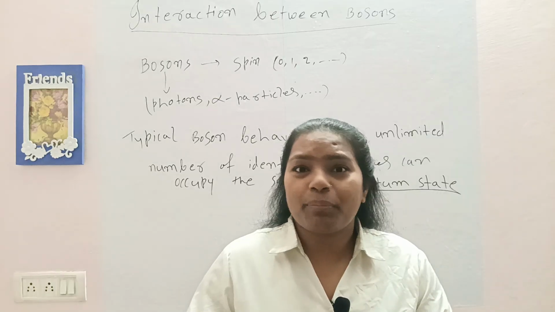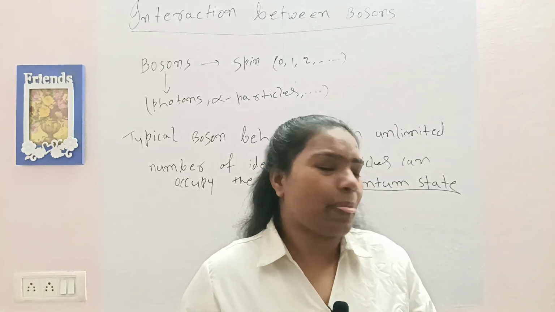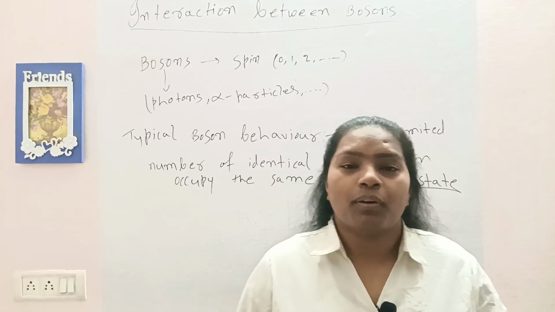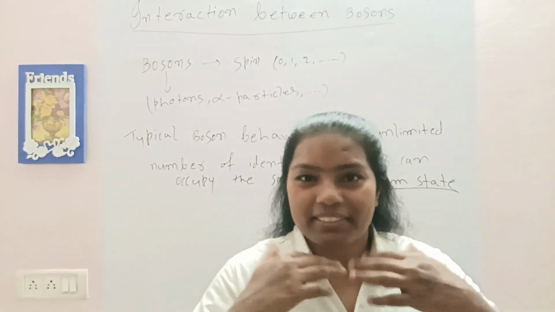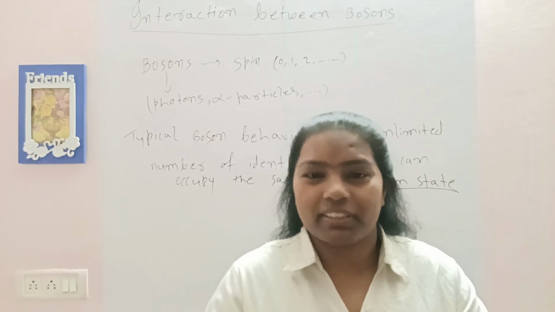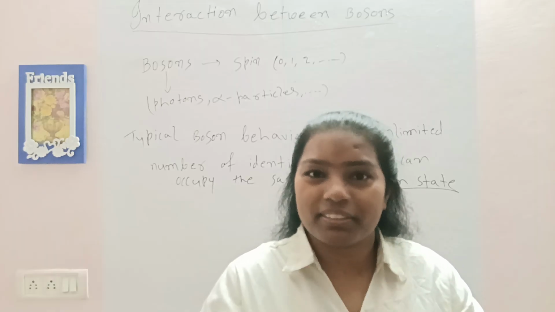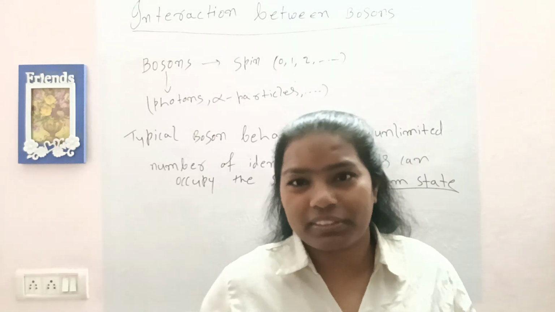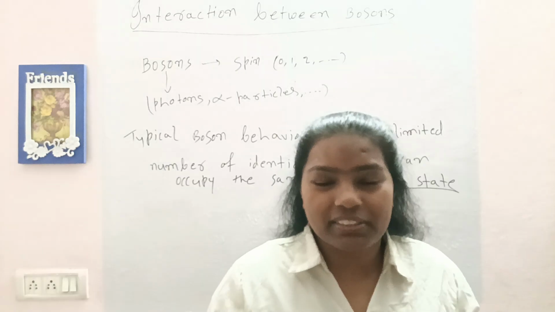Now, when we say n bosons can be in the same quantum state, it means that, when we say there are two particles in the same quantum state, those two particles have everything the same: their momentum is the same, their energy is the same, their spin is the same, their wave function is the same, their space-time coordinates are the same, maybe their temperature is the same.